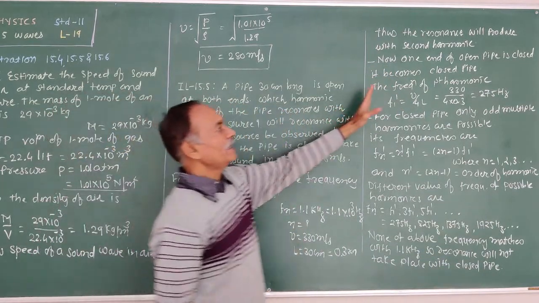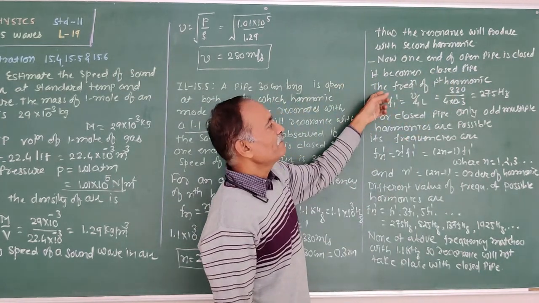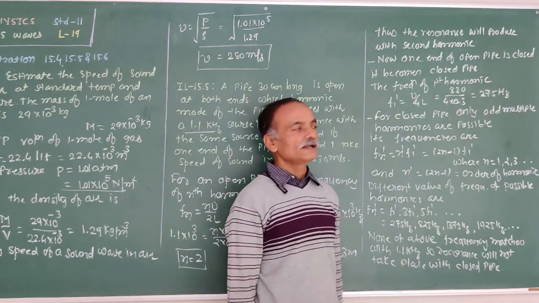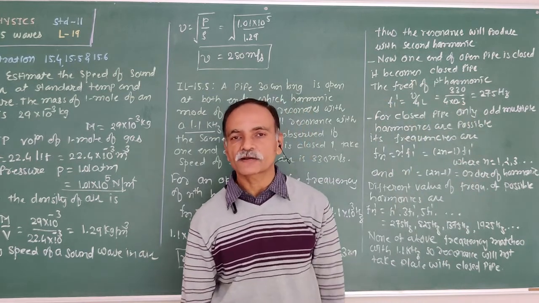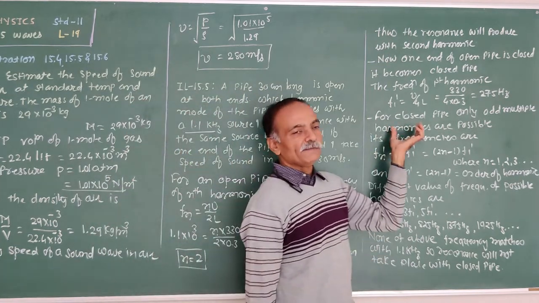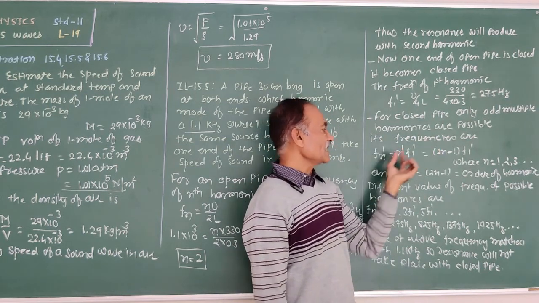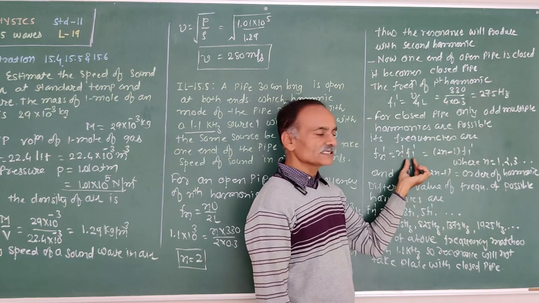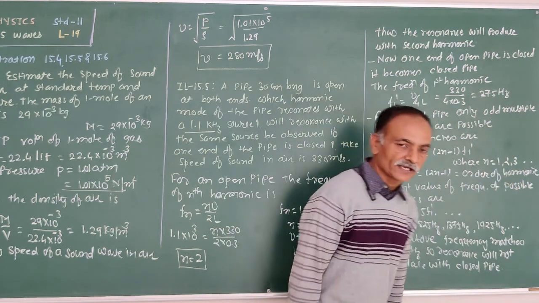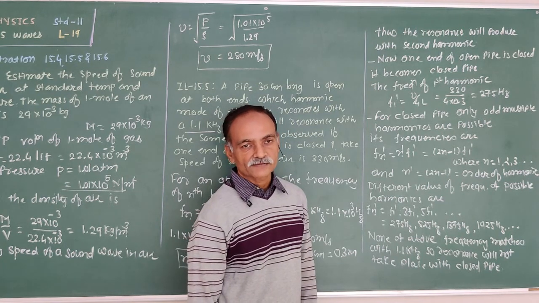Now, one end of the open pipe is closed, so it becomes a closed pipe. Right? The frequency of the first harmonic for a closed pipe is F1 dash is equal to V upon 4L. So the frequency of the first harmonic in the case of a closed pipe is 275 Hz. Now for the closed pipe, only the odd multiple harmonics are possible. Its frequencies are Fn dash is equal to n dash F1 dash is equal to (2n minus 1) F1 dash. Here the value of n is 1, 2, 3 and so on. n dash is equal to 2n minus 1, the order of the odd harmonic.